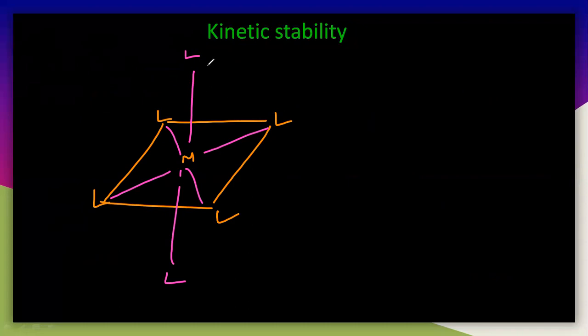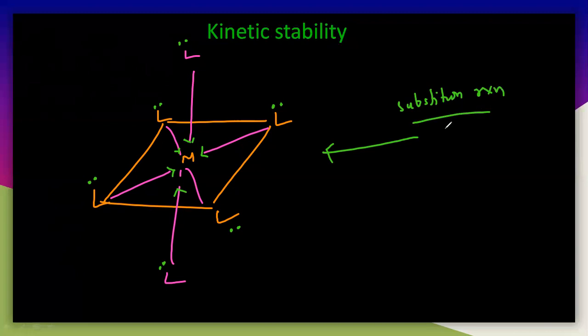So you can easily understand that each ligand is donating its lone pair of electrons. Each ligand is donating its lone pair of electrons like this. Now here the question is whether it may undergo the substitution reaction. So the substitution reaction may happen or not. So here there are two ways. Sometimes it may undergo substitution reaction, sometimes not.